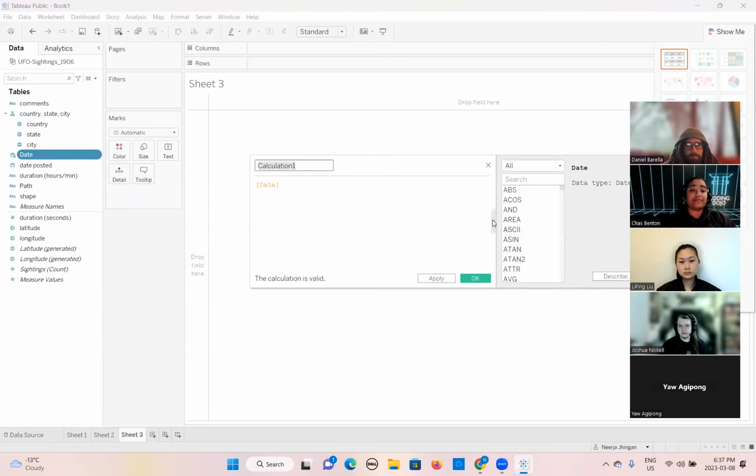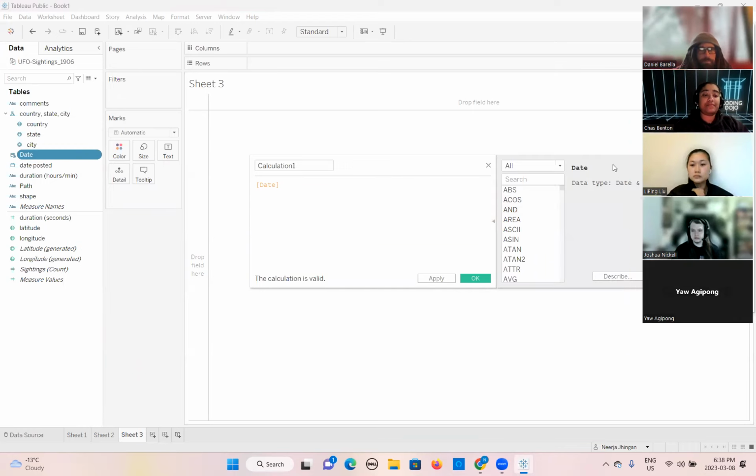It will open like this. Maybe sometimes it will be like this. You need to click on this to expand this window. So it will show you all the functions here. We used to use these functions in Excel. If you remember, you used to write it in the formula bar.